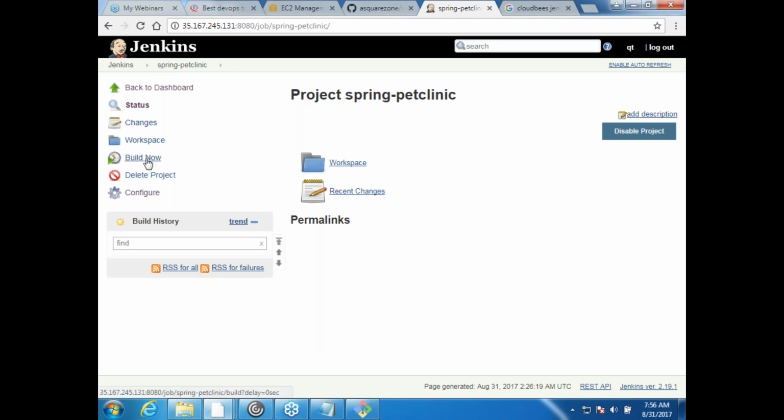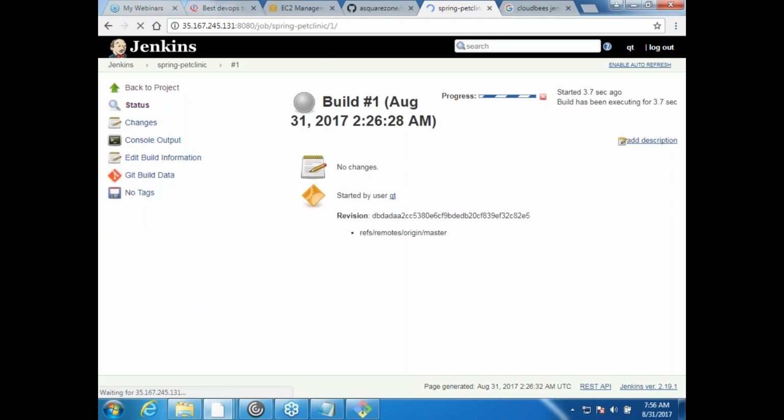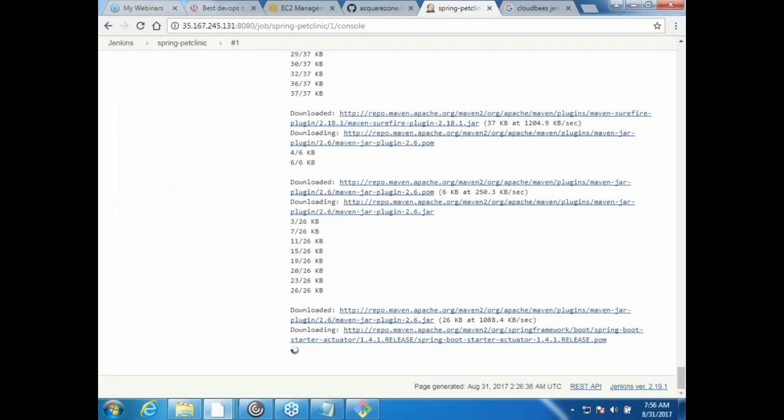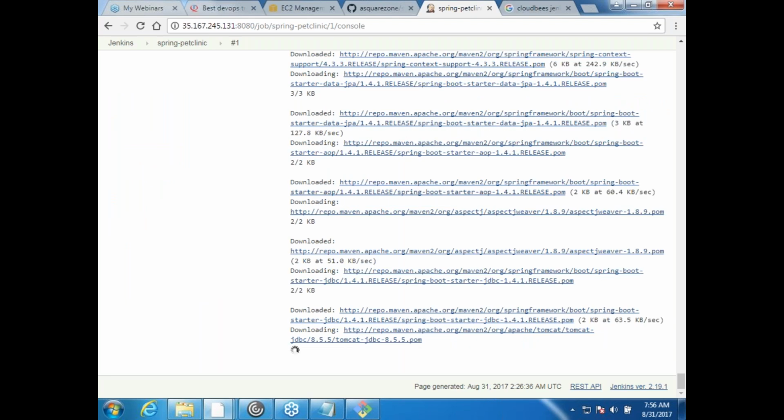Now I can wait for 15 minutes, or I can manually trigger the build using this build now button. So I just build now. And to see what is happening, let me go to the console output, because this will give me the exact output of what my console does.